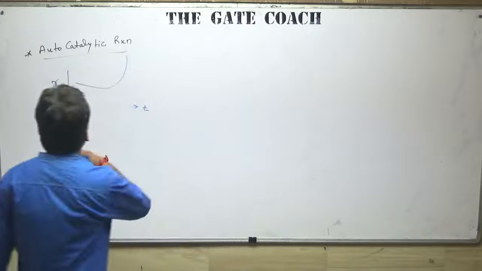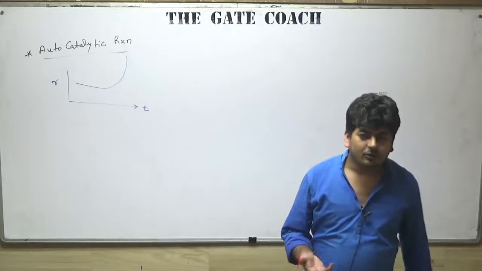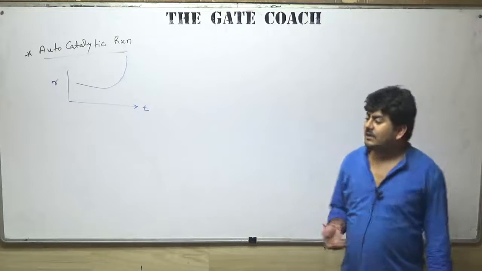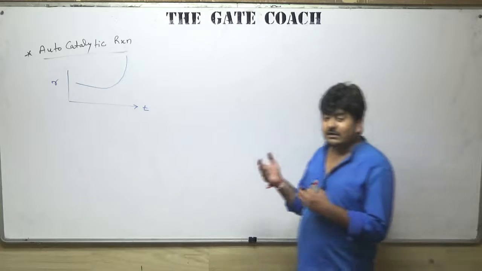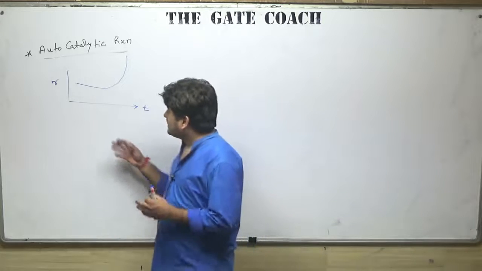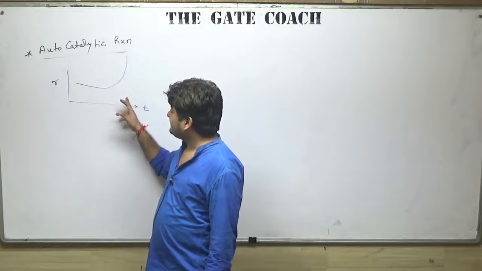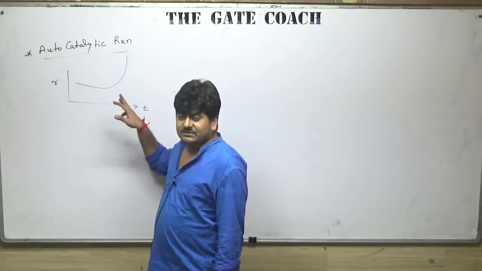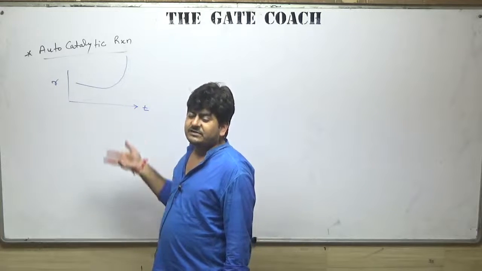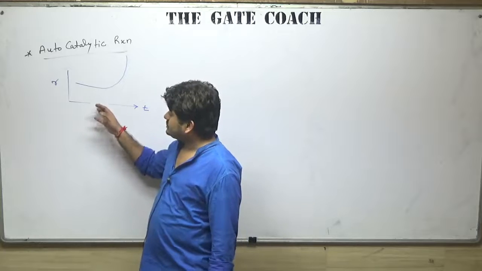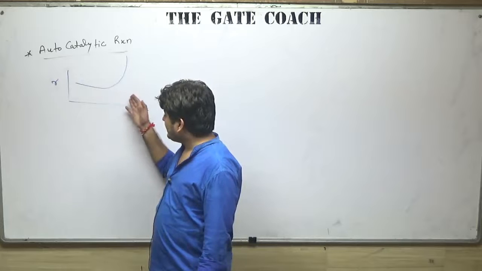Anyways, in autocatalytic reaction the rate of reaction suddenly increases. Okay, and I hope all of you can understand that during the reaction, if the rate of reaction rapidly increases after some time, so it's obvious one of the components which is acting like a catalyst is definitely a product, because if a reactant acts like a catalyst, the rate of reaction should be high from the starting itself, not in the middle of the reaction.